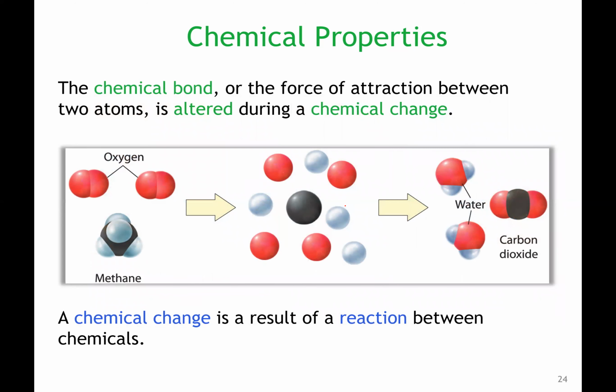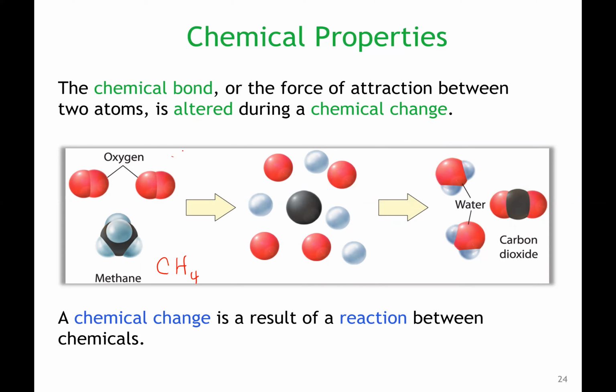What's happening when we look at a chemical reaction and changes in chemical properties? It has to do with the bonds between the atoms initially and how they're changing during that chemical reaction. So if we think of methane, methane has the formula CH4. It's composed of one carbon atom, which is shown in black, and 4 hydrogen atoms, which are shown in the grayish color.